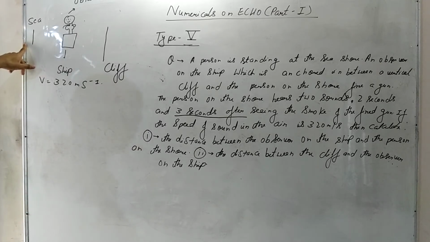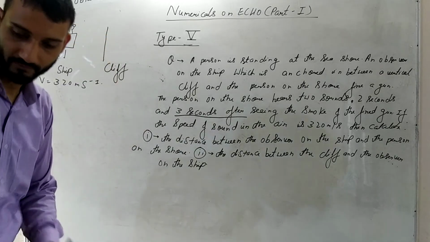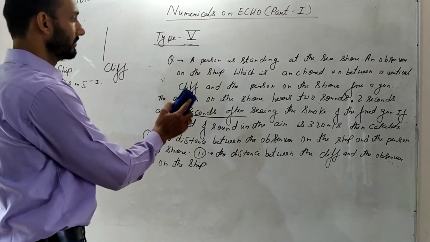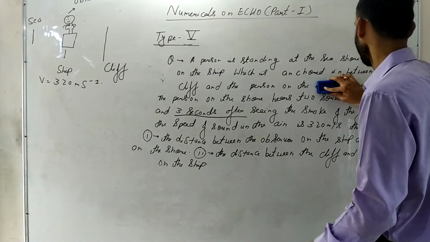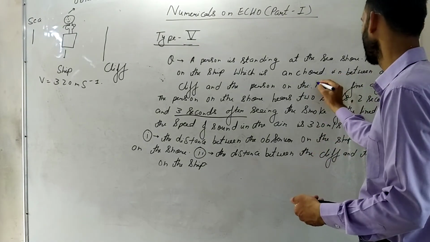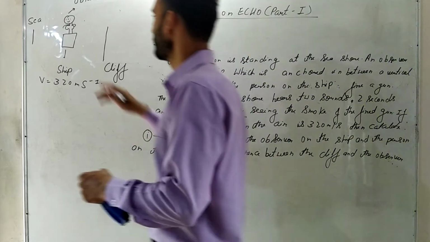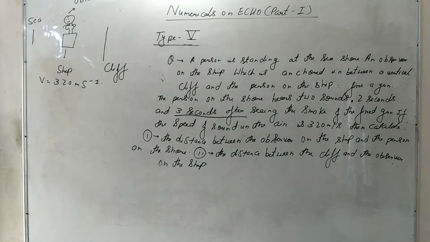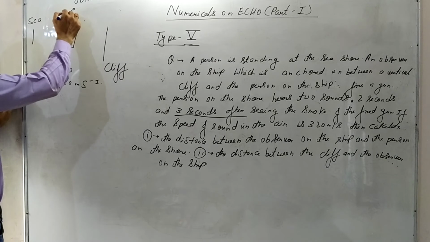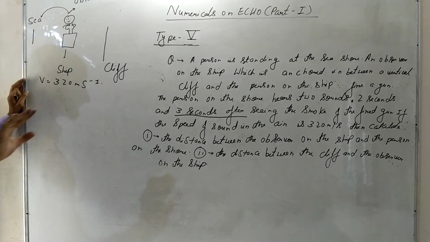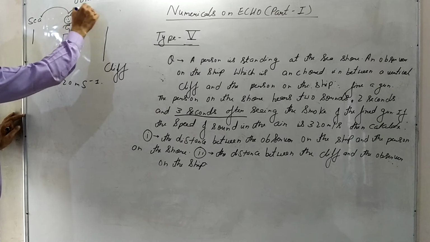I think there's some error. This should be the person on the ship fires a gun. So this person on the ship fires a gun, and the person on the shore hears two sounds. Now pay attention. If he fires the gun, he can hear two sounds. One is the original sound, which reaches directly without any echo, and the other one will be the echoed sound.